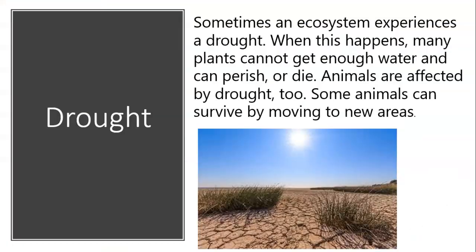Drought. Sometimes an ecosystem experiences a drought. When this happens, many plants cannot get enough water and perish or die. Animals are affected by drought too. Some animals can survive by moving to new areas.